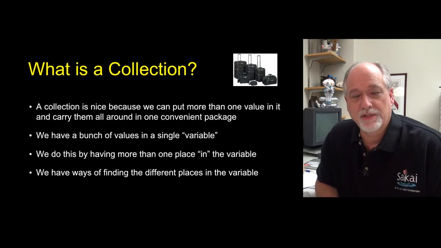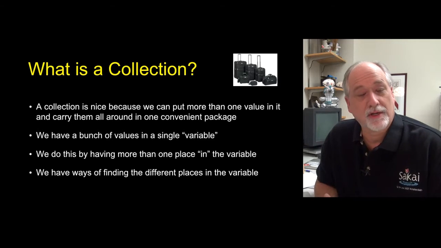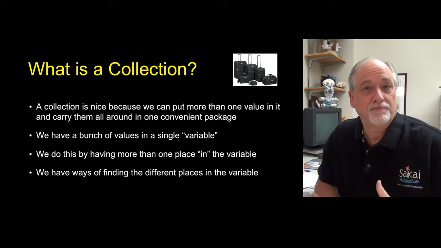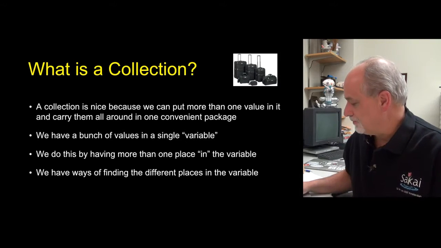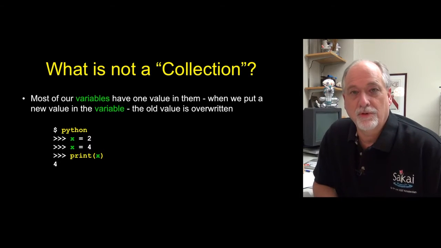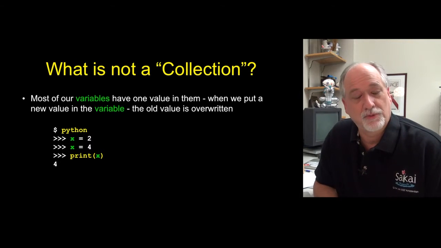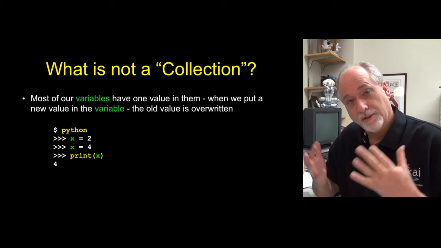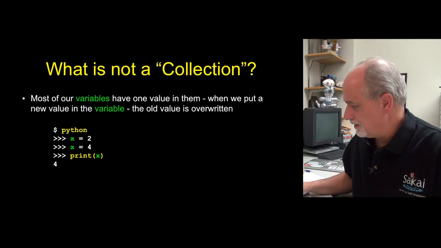To review what a collection is, it is a situation where we have a variable, like a list or a dictionary, that we can put multiple pieces of information in rather than a single piece of information. Prior to collections, we would put something into X and then we would put something else into X and it would be overwritten. Now with lists, we can append things on to the end.